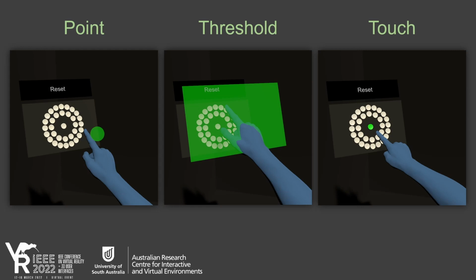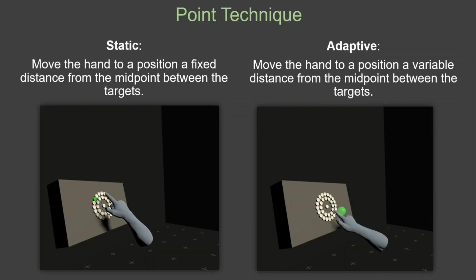Inspired by previous reset actions, we devised three general reset techniques: point, threshold, and touch. For each technique, we implemented both a static and an adaptive variant. In the static point technique, the reset is a point in space placed a fixed distance from the midpoint between the current and next targets. In the adaptive variant, the distance can change and is always the lowest distance at which the angular and translational gain are below a given limit. The reset is skipped if they are already below the limit.